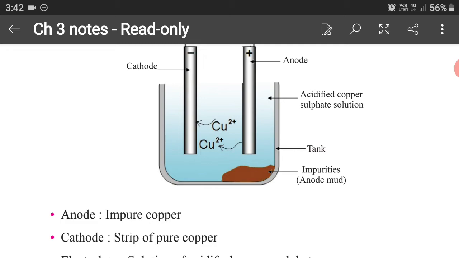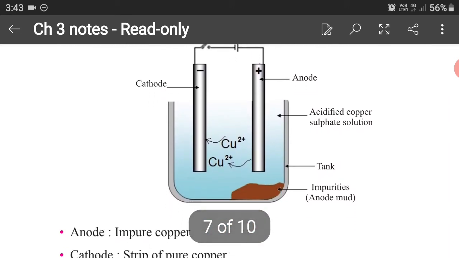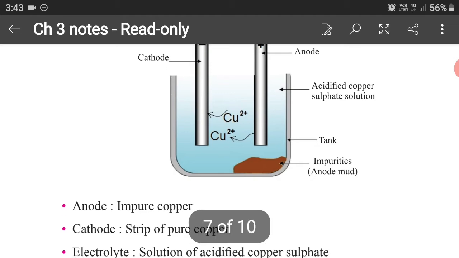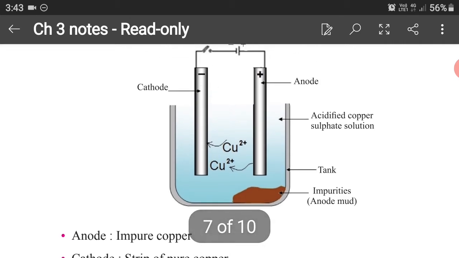So when we conduct electricity with the help of a switch and battery, or AC electricity as this is a very big plant, when the electricity flows through this circuit, the aqueous solution of copper sulfate will enhance the conduction of electricity and the copper ions will move towards the cathode. As you know, positively charged particles move towards the negative electrode, that is the cathode.